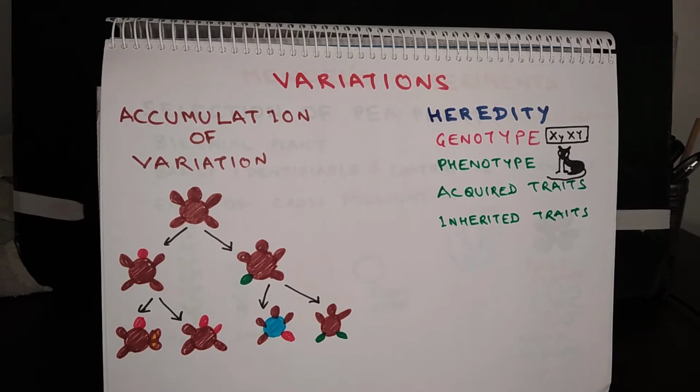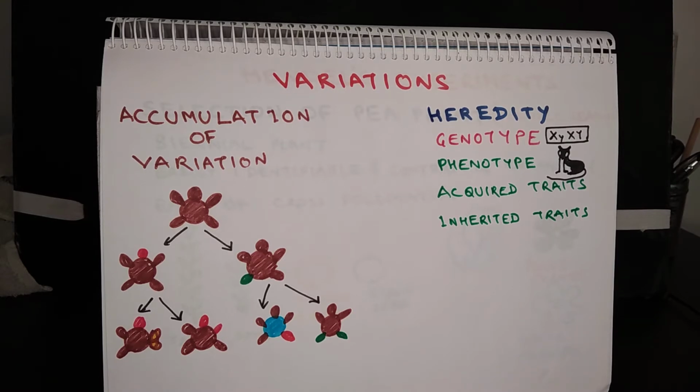Before proceeding further, you need to know certain key terminologies. The number one is heredity. The process of passing on genetic traits or characters from one generation to next generation is called heredity. Then there are two terms, genotype and phenotype. Phenotype is the apparent characters or externally observable characters in a living being. The set of such characters is called phenotype.